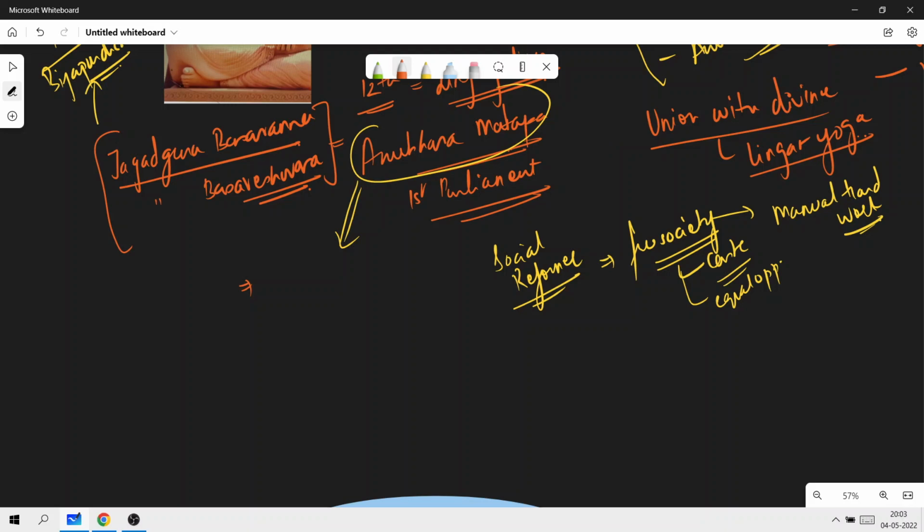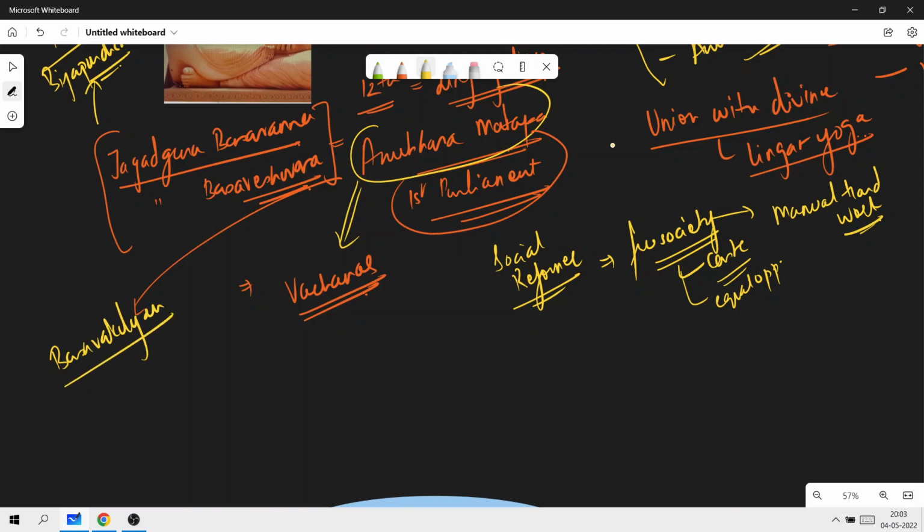And this was, as you've understood here, regarded as the first and the foremost parliament of India, where people used to sit together and discuss the socialistic principles of a democratic setup. So all those discussions were basically written in the forms of, like we discussed, vachanas. Very important. So the Chief Minister of Karnataka has laid the foundation stone for the new Anubhava Mandapa, and that new Anubhava Mandapa is going to be set up in Basavakalyan. That is the name of the place. So remember this, very important.